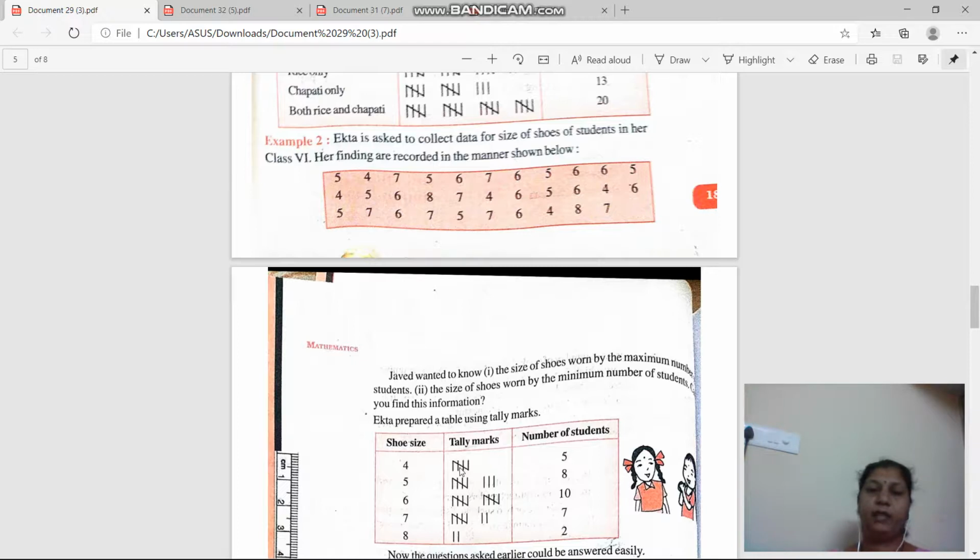Then I will make a tally mark in front of 4. Then I will cross this 7 and make a tally mark in front of 7. Then 5. The 5 has a second tally mark, so I will make a second tally mark in front of it. After 4 marks, if there is a fifth mark for size 5 shoes, then I will make a grouping, right? And after that I will start giving tally marks here.